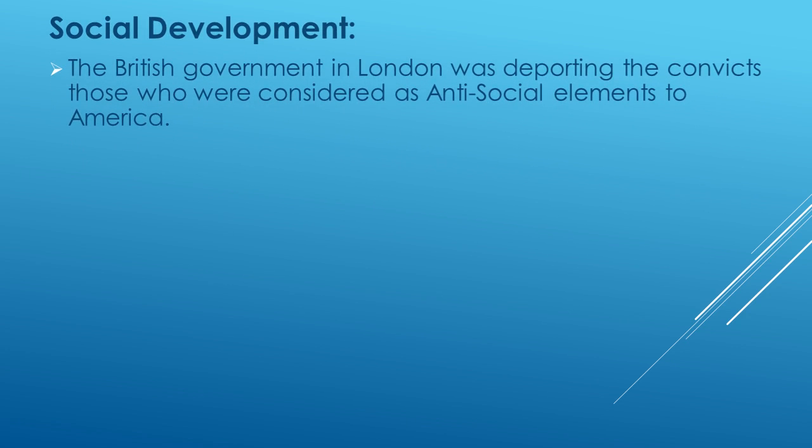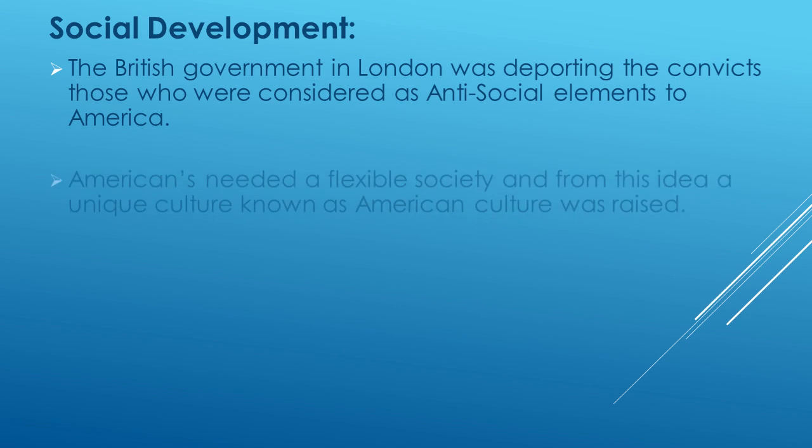So let's discuss the social causes. The British government in London was deporting convicts who were considered anti-social elements to America. The people who were opposing the policies of the British and fighting against the British government were treated as convicts or anti-social elements, and they were deported to America.